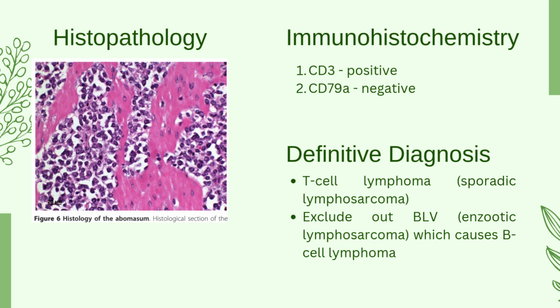For histopathology, there was infiltration of all layers of the abomasum wall, the serosa of the abomasum, and the enlarged lymph nodes with a homogeneous population of round lymphoblasts with little cytoplasm and a round to oval nucleus. Immunohistochemistry showed that the lymphoblasts were CD3 positive and CD79A negative, and thus they were T lymphocytes.